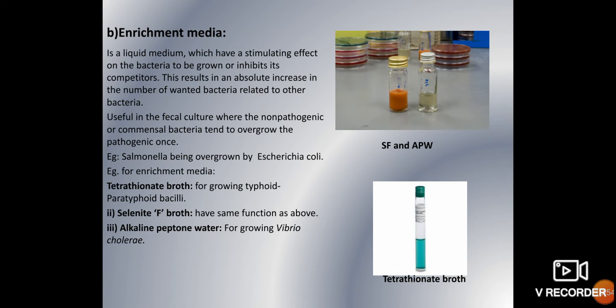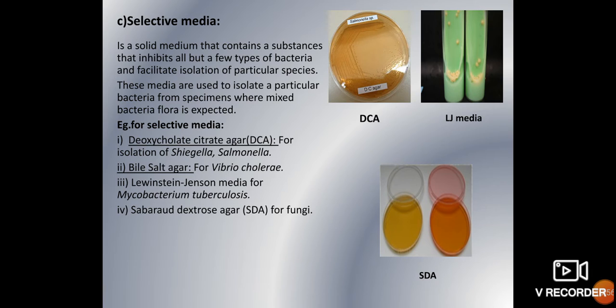The next media we'll talk about is the selective media. Selective media and enrichment media are the same in that both are used for growing one particular bacterium by inhibiting the growth of unwanted bacteria. But the difference is, enrichment media are in liquid form and selective media are in solid form. We should know the difference between the two.